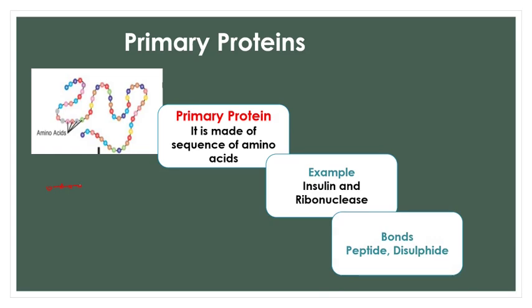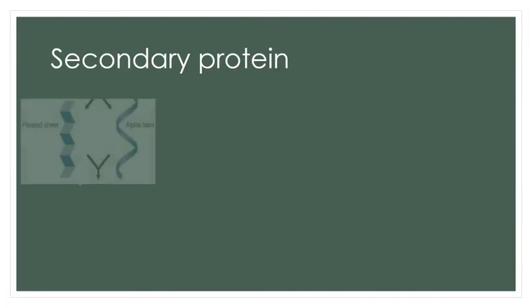The bonds present in the primary protein are peptide bonds and disulfide bonds. So I hope you got primary protein. Now let us see the secondary protein.